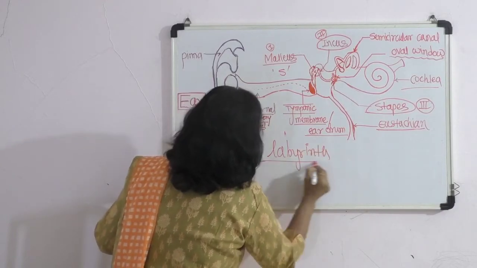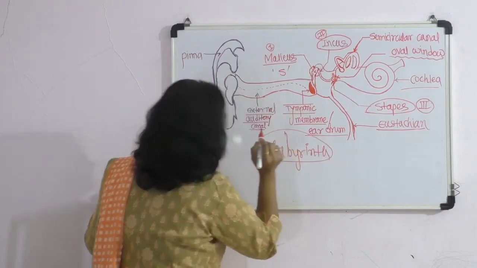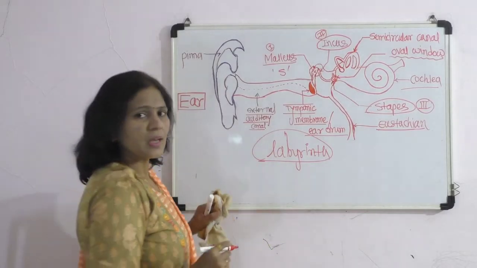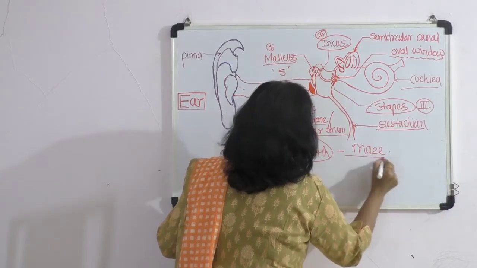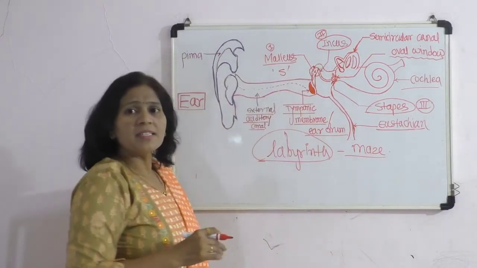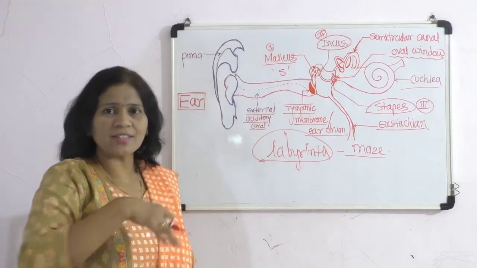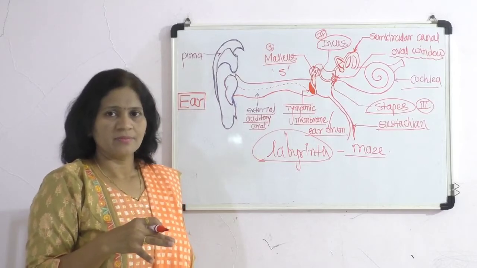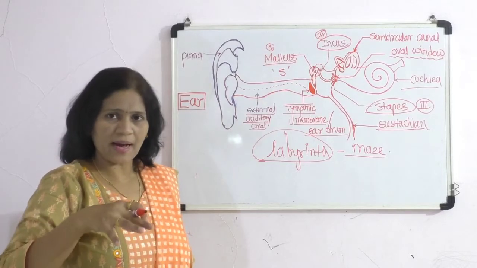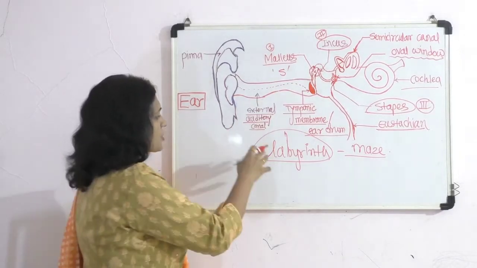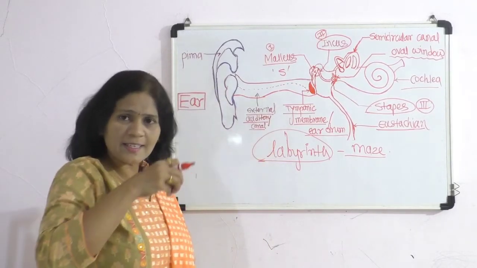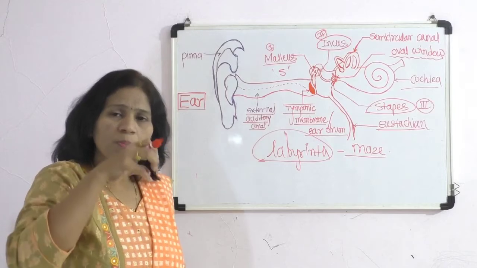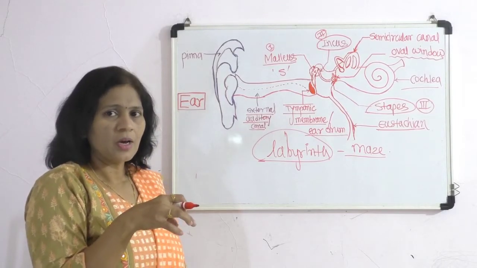The labyrinth is a maze-like structure, meaning a complicated path is present. This complicated path, or maze, is called the labyrinth, and it is located within the bony cavity.